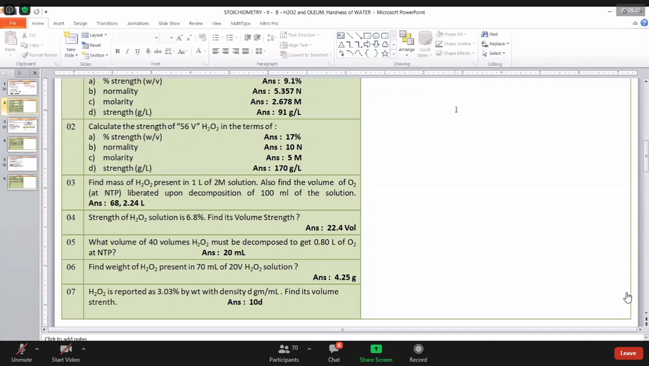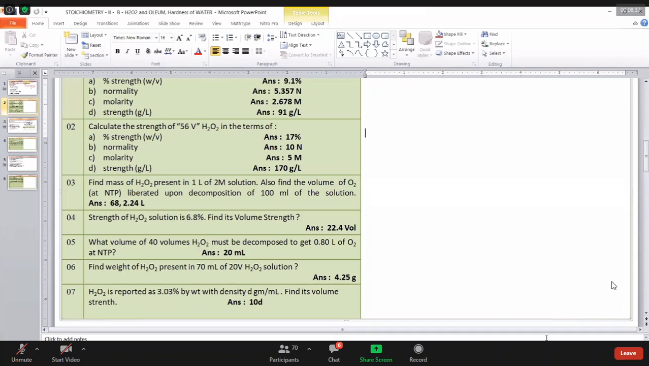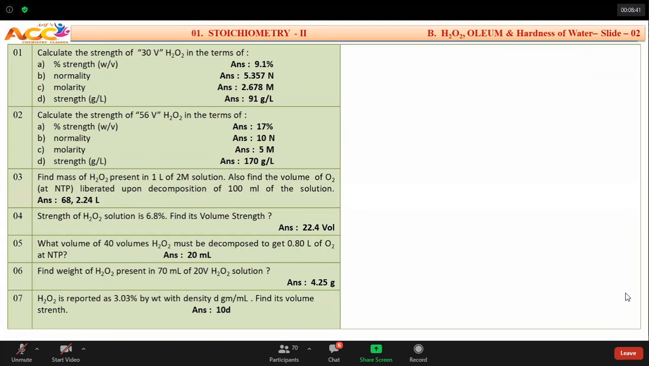Now, this is a discussion with respect to hydrogen peroxide solution. In the market, at the commercial level, whenever you talk about hydrogen peroxide solution, they will not sell it in terms of molarity or normality. They will sell it in terms of volume strength. We have learned how to convert volume strength to molarity.